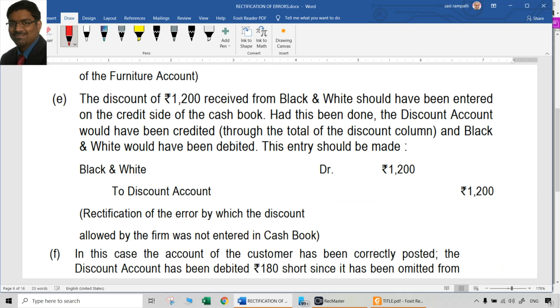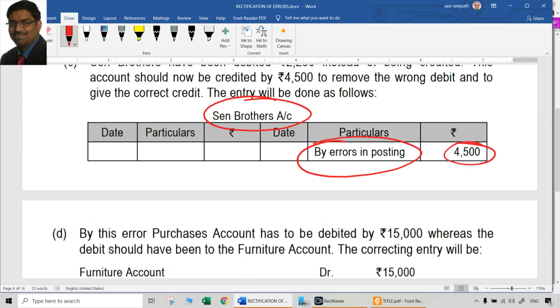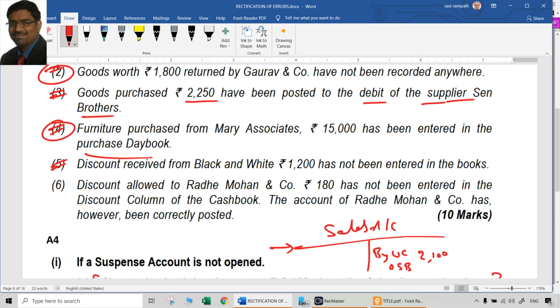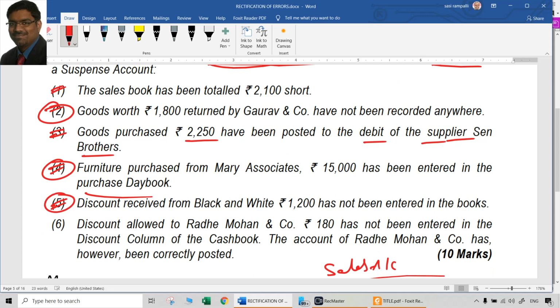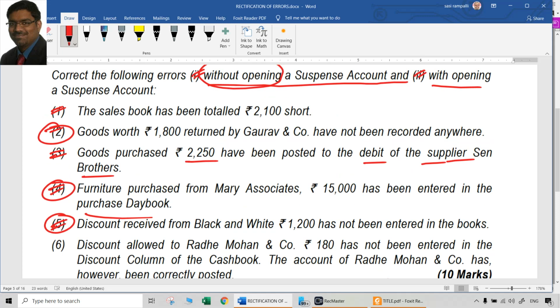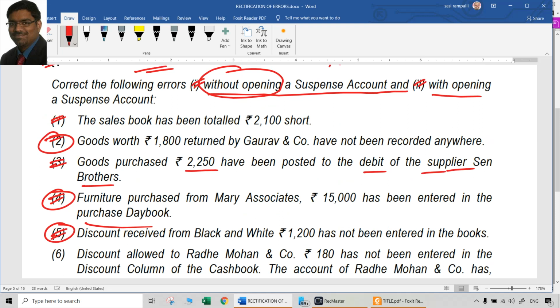Freshly passed: Black and White account debit to discount received account. Better to use that because it is an income. So 1200 rupees. Of course, this will be the same entry even after preparation of the trial balance, even after opening the suspense account. So the second one, fourth one, fifth one, the same entries will be there in both cases.